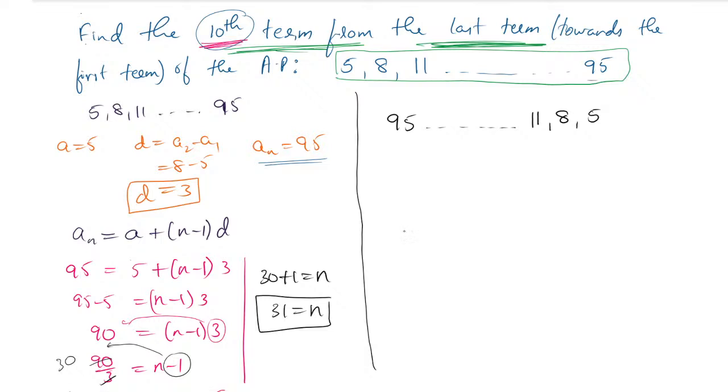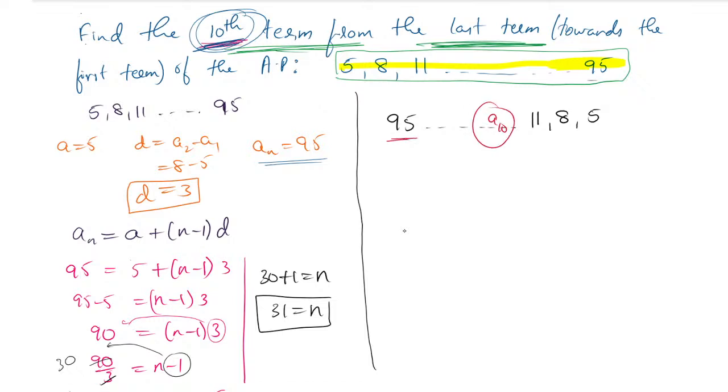Now you have to find the 10th term from the last. Already we have shuffled the AP. Shuffled means we have reversed the AP. Therefore 95, which was the last term, will become the first term. So we have to find the 10th term directly. Somewhere the 10th term will be here. Thank you everyone, those who have given the appreciation. So the 10th term will be somewhere here, and that 10th term we have to find.